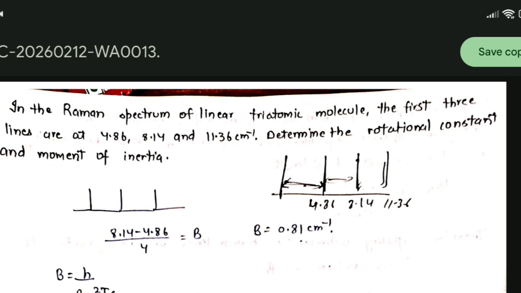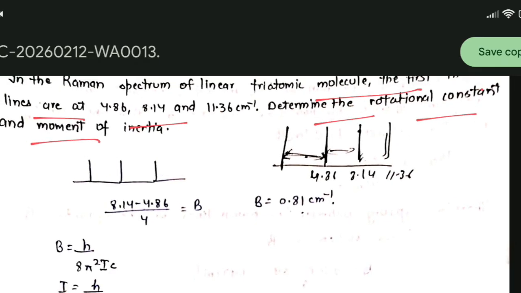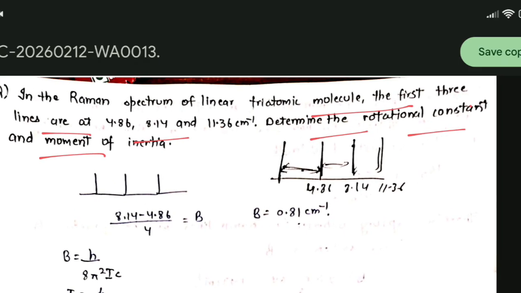Next is, in the Raman spectrum of a linear triatomic molecule, the first three lines, their values are given, the energy values. Determine the rotational constant and moment of inertia. So just read the question very carefully. We are given the first three lines are at 4.86, 8.14 and 11.36.